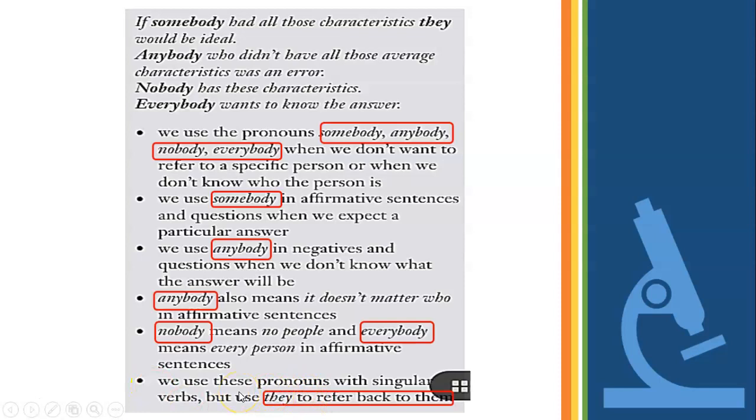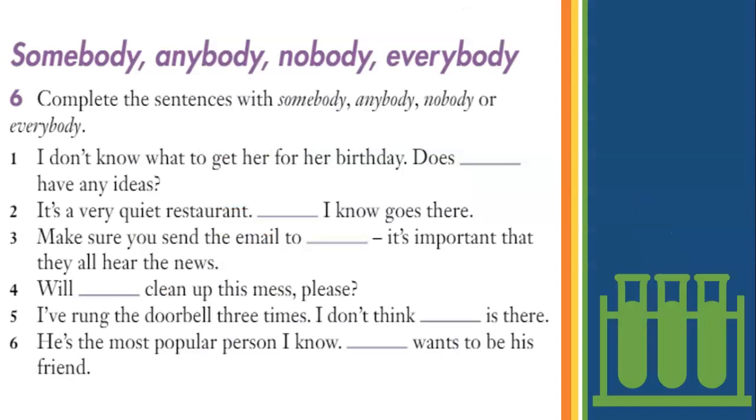However, we can use they. We use they to refer back to them. Look at this example. If somebody had all those characteristics, they would be ideal. This they refers back to somebody. Okay? All right. Let's look here at some examples.